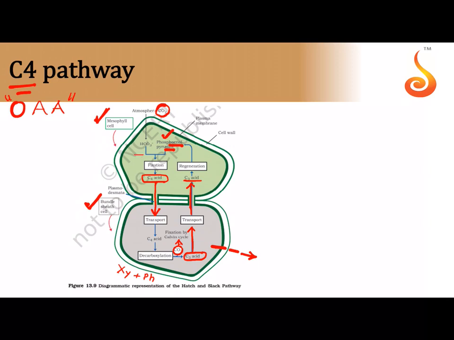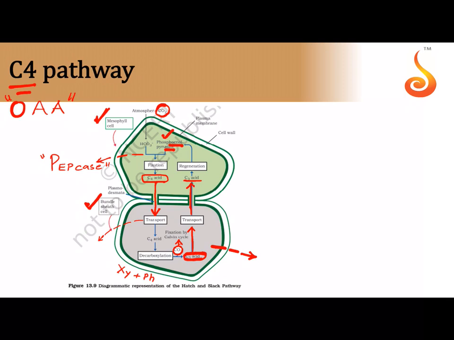So the enzyme that brings about the carbon dioxide fixation here, in the previous Calvin cycle, I forgot to tell you, carbon dioxide and RuBP are combined by Rubisco, but here there is an enzyme that is called PEPcase. PEPcase is the name of the enzyme which helps in the combination of phosphoenol pyruvate with carbon dioxide. So we get oxaloacetic acid, but remember, while it is transferred, the oxaloacetic acid is transferred in the form of malic acid, and then it gets decarboxylated to form the C3 acid, which is sent back.